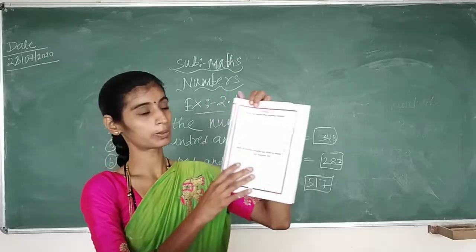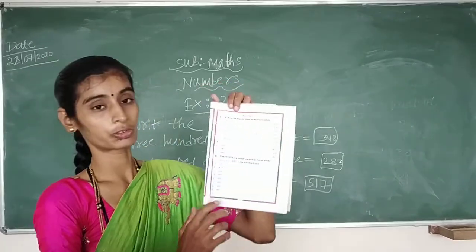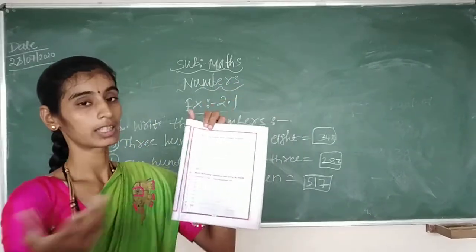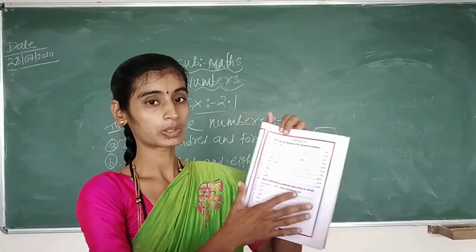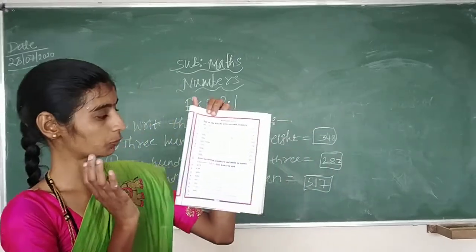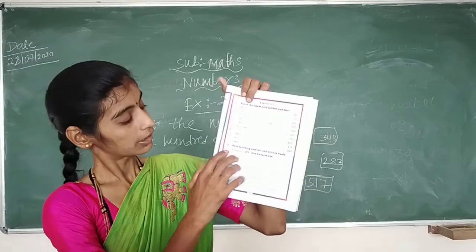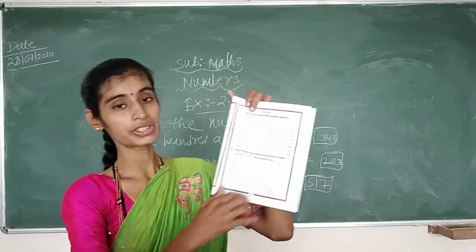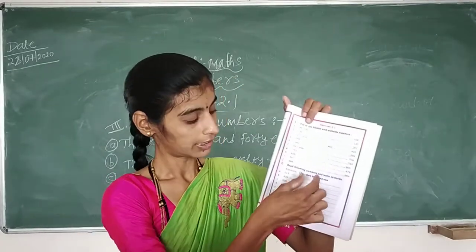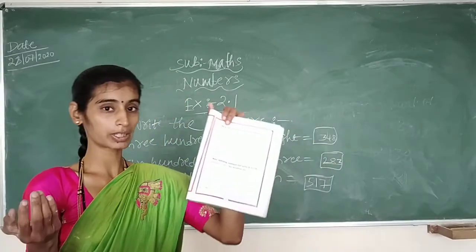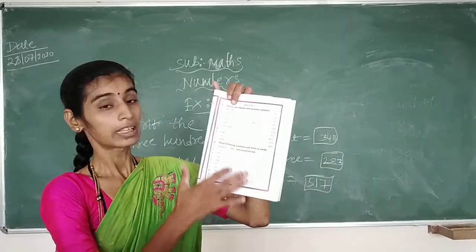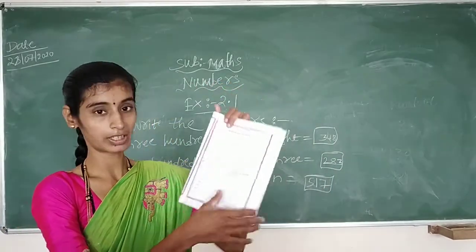What is the first bit, children? Fill in the blanks with suitable numbers. It is nothing but missing numbers. You have to fill in whichever numbers are missing. The second bit was: read the following numbers and write in words. It is nothing but writing the number names. You have to write the number names of the given numbers.